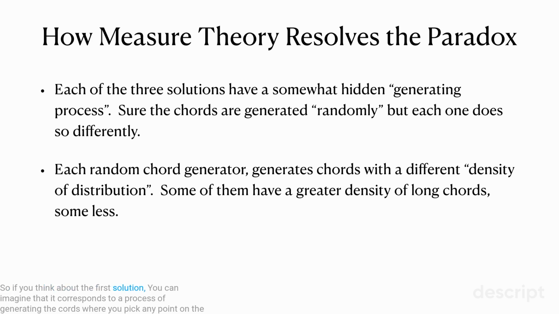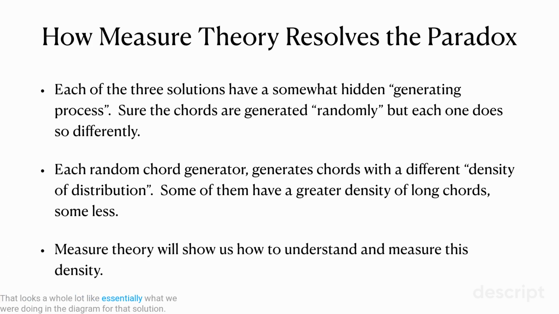So if you think about the first solution, you can imagine that it corresponds to a process of generating the chords where you pick any point on the circumference of the circle and then randomly pick any other point and form the chord between them. That looks a whole lot like what we were doing in the diagram for that solution.